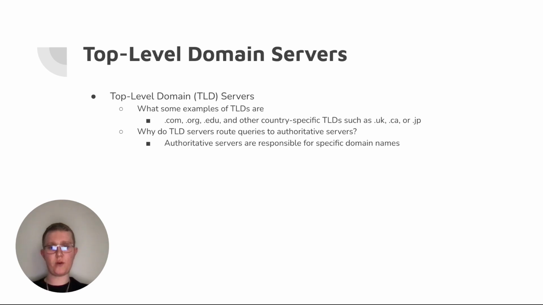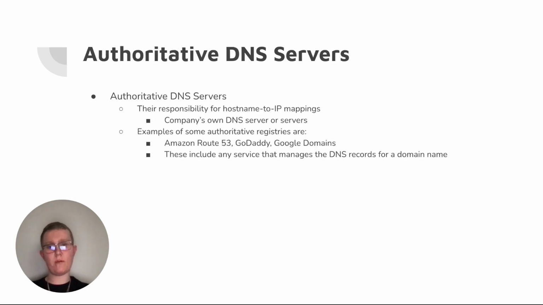They route their queries to authoritative servers, because authoritative servers are below them on the hierarchy, and these are responsible for very specific domain names. Authoritative servers are responsible for hostname to IP mappings because, like I said, these are the company's own DNS servers that are very specific to them.